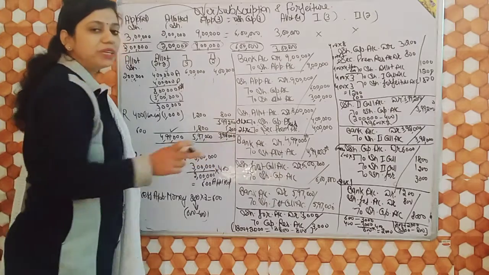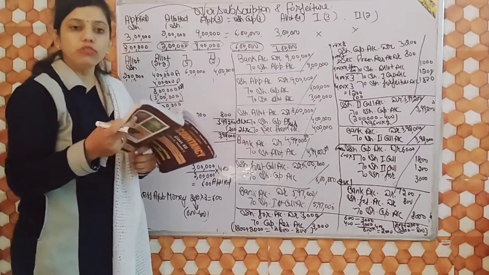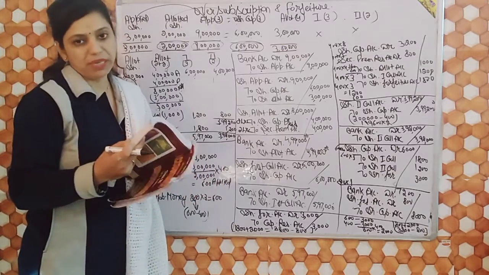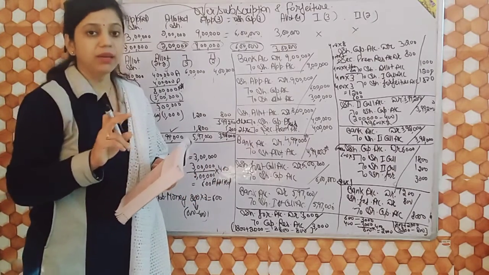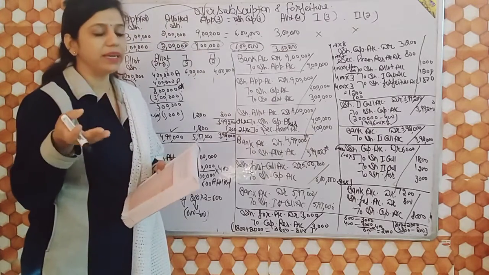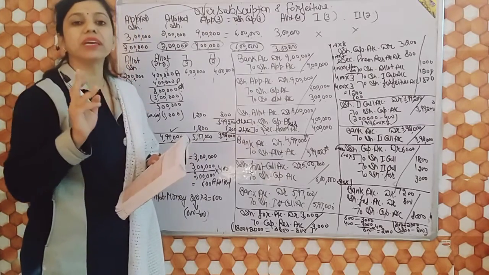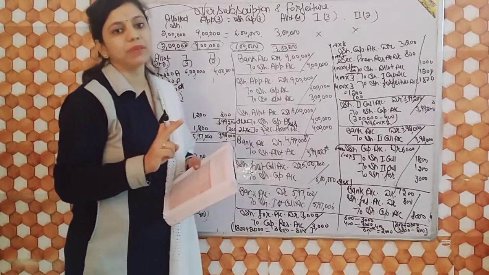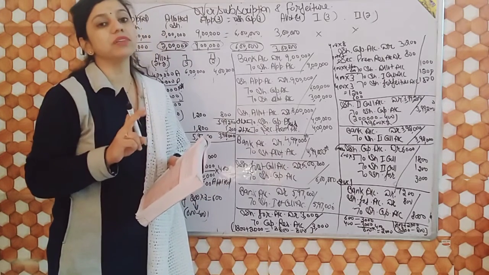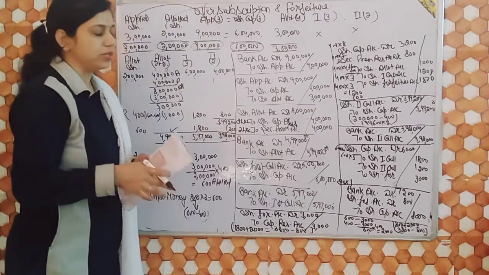So how much will you receive on allotment? Now there is a problem. R, to whom 400 shares were allotted, failed to pay the allotment money. There is a person R. The company allotted him 400 shares. Definitely he applied for more shares. So keep it in mind, whenever the word allotted is given, you have to calculate applied shares, and whenever the word applied is given, you have to calculate allotted shares.